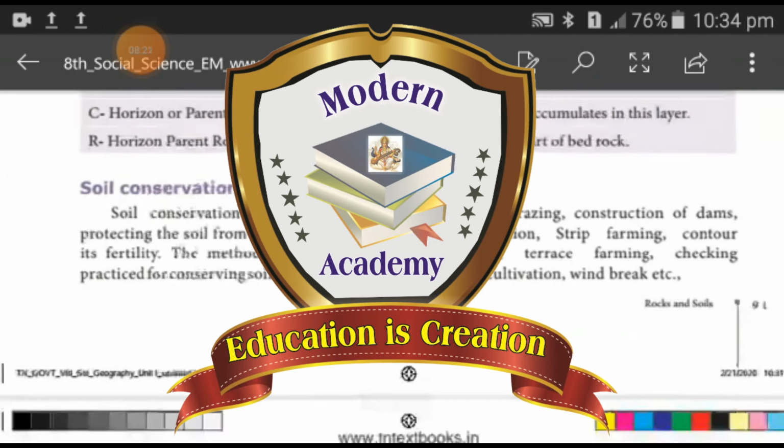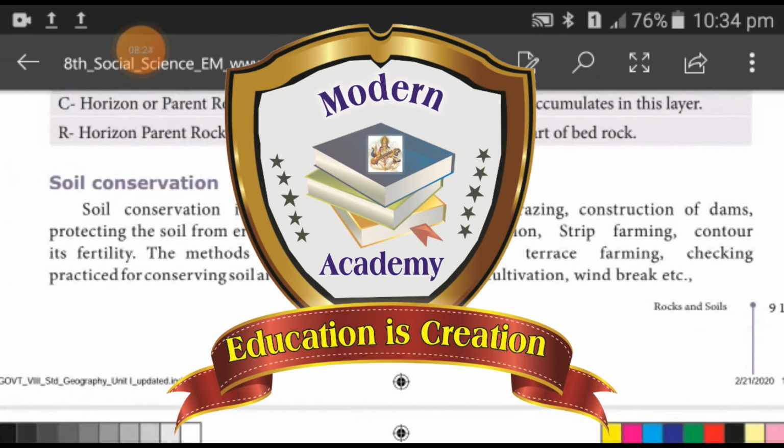Soil conservation is the process of protecting the soil from erosion to maintain its fertility. The methods that are widely practiced for conserving soil are afforestation, controlled grazing, construction of dams, crop rotation, strip farming, contour ploughing, terrace farming, checking, shifting cultivation, windbreak, etc.